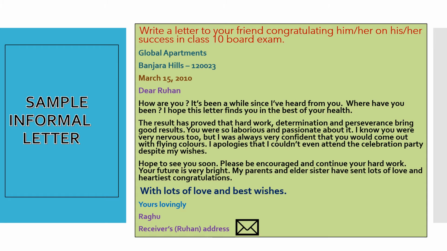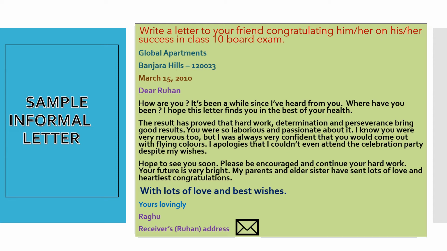It is followed by salutation, Dear Ruhan. It is followed by body, which is split into 3 paragraphs. First paragraph is the introduction. It is started with how are you. Then second paragraph is describing the letter, for what purpose it is written. Third paragraph is a conclusion.